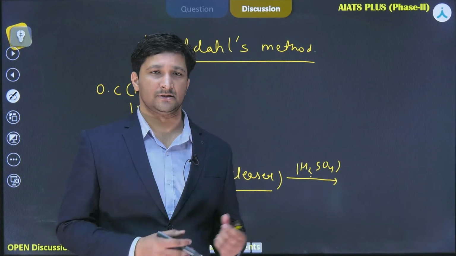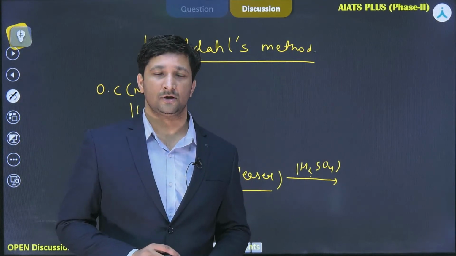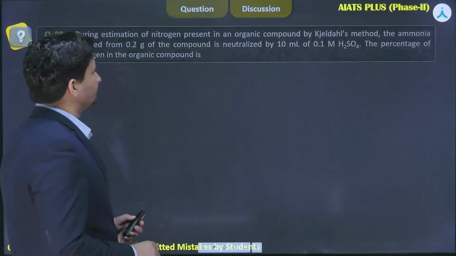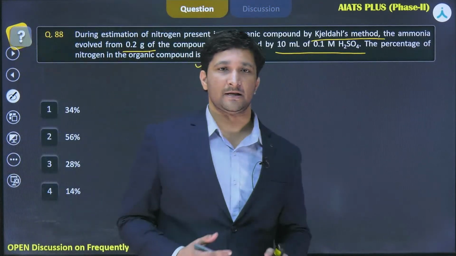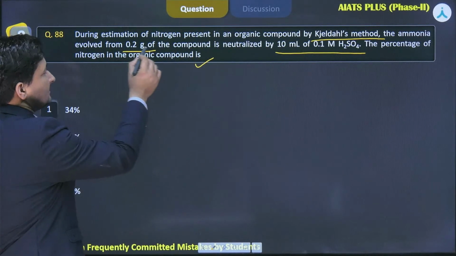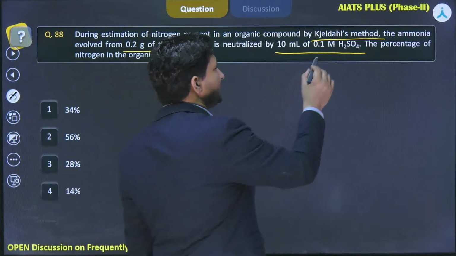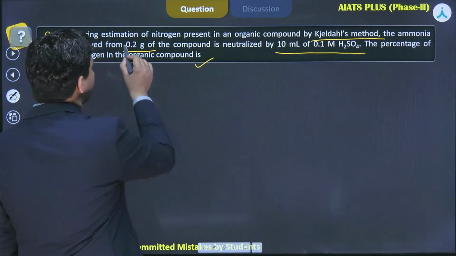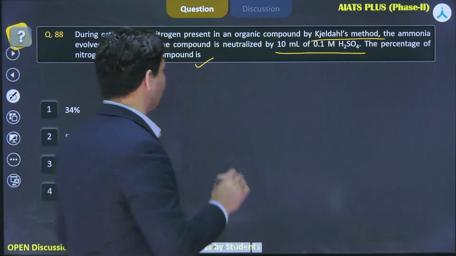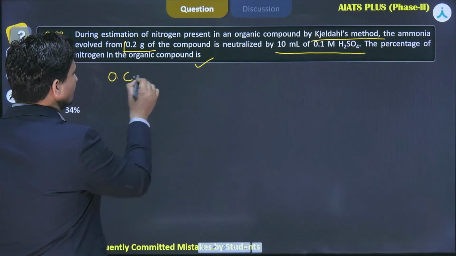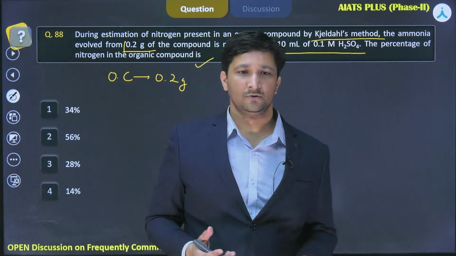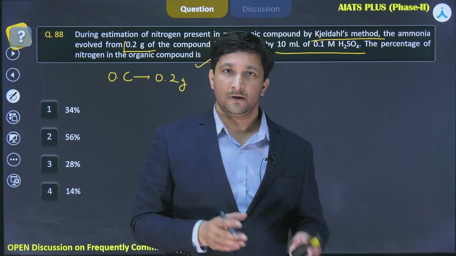Now let's come back to the question. This is the basic principle, but while solving the question you have to apply a different method. The simple trick is that you have to follow the unitary method for the estimation. We have taken 0.2 gram of organic compound, and this 0.2 gram will contain a certain amount of nitrogen. Once it is allowed to react with concentrated H2SO4,